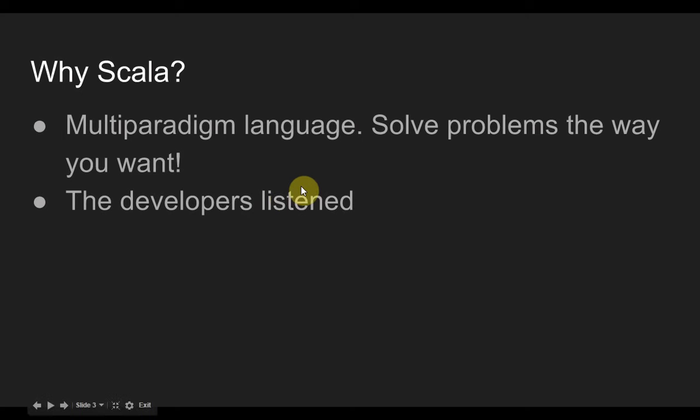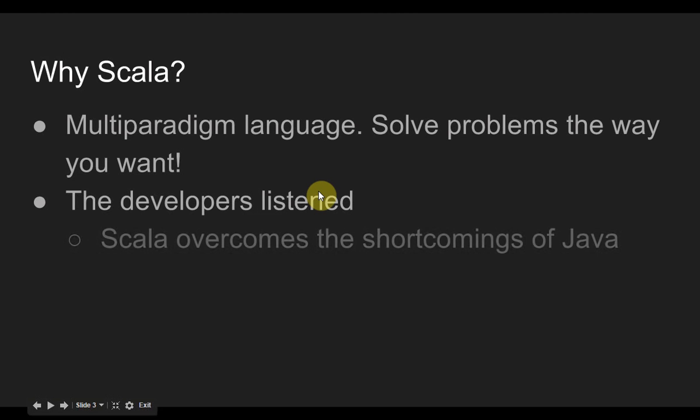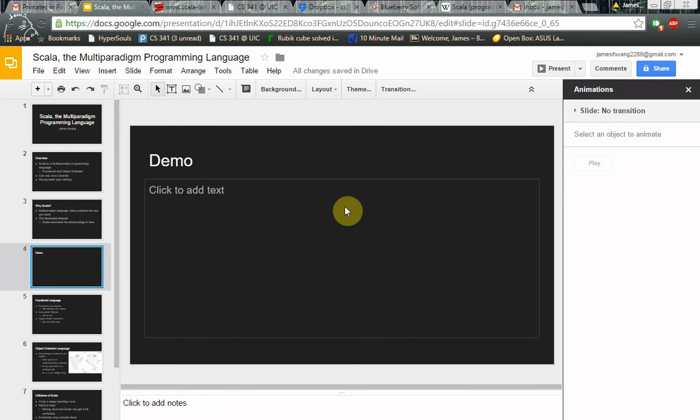Another reason to use Scala is that the developers listened. Scala overcomes the shortcomings of Java, and one example of this is something that I talked about earlier. It's the strong static typecasting. So Scala is a lot more generic than Java is. Scala also can solve the same problems as Java, but with fewer lines of code, which saves the programmer a lot of time. And we all know that's important. So let's get started with the demo.